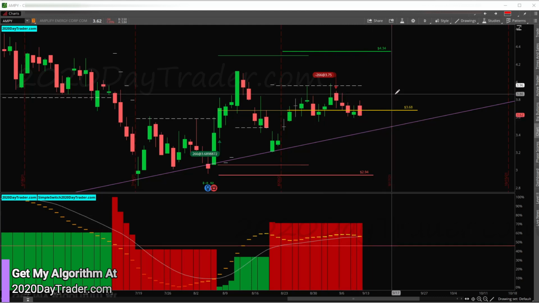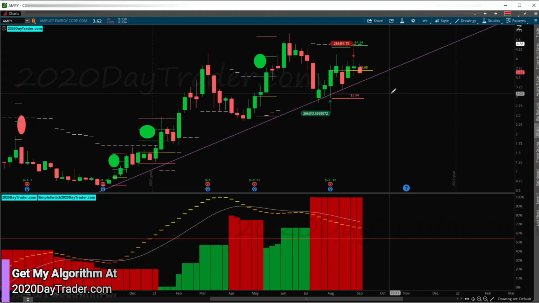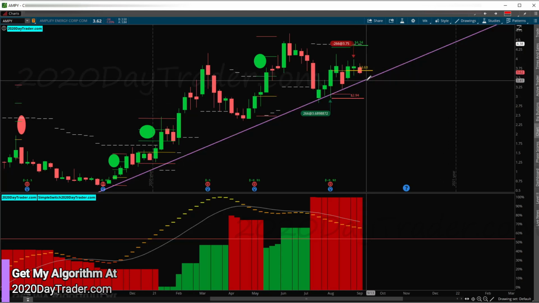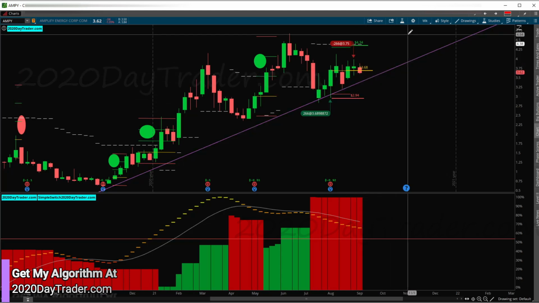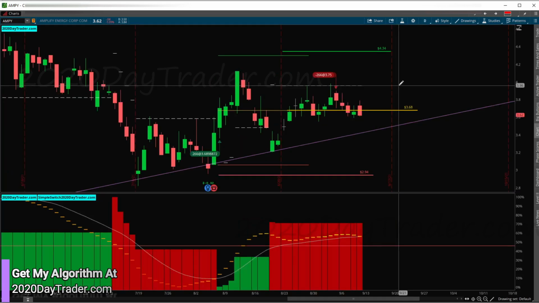So AMPY is in the energy sector. On the daily, it's not looking great right now. And on the weekly, it's not looking great at all. So there could be a nice pullback to this trend line, and then I bounce from here. Is what looks likely to happen. Not sure. We'll have to wait till we see it.